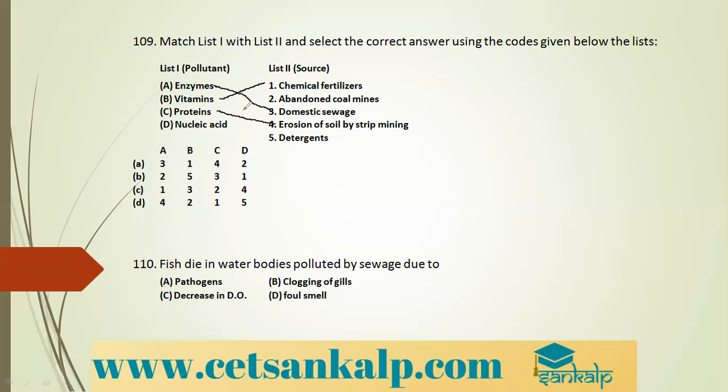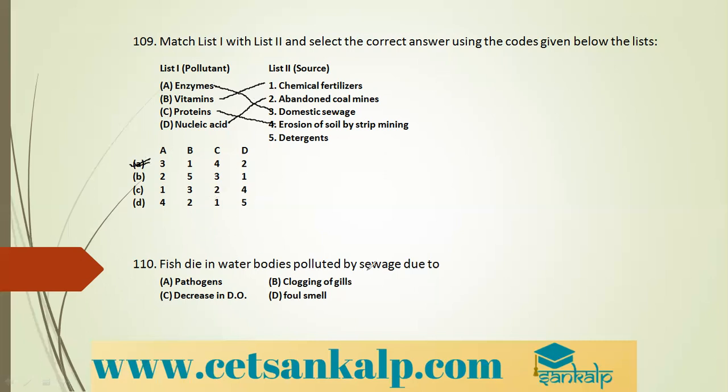So what chemical fertilizers are the source of plant vitamins? Yes. Then coal mines are the source of mineral acids. Domestic sewage is a rich source of microorganisms, therefore we say them as enzymes. And erosion of soil by strip mining yields sediments, therefore proteins. So the correct option is option A. Next question.